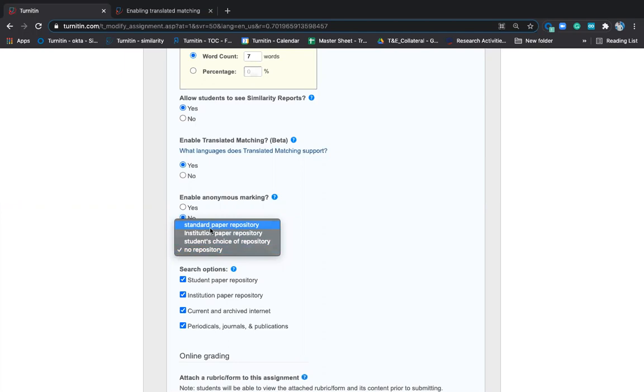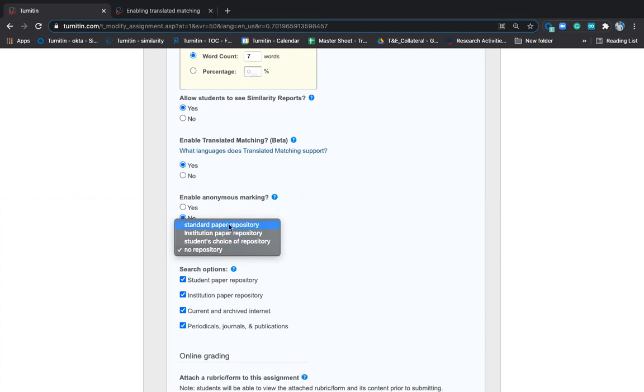Whereas standard repository is where you're using student projects for the 2021 batch. If you don't want the same projects to be used by students of the 2023 batch, then you can use standard repository. What it does is save all the projects in the Turnitin cloud, and any student in Sri Lanka or anywhere in the globe, if they use the same project, it will show a student paper of so and so university, your university, KDU, it will show that. So you will be able to avoid it.